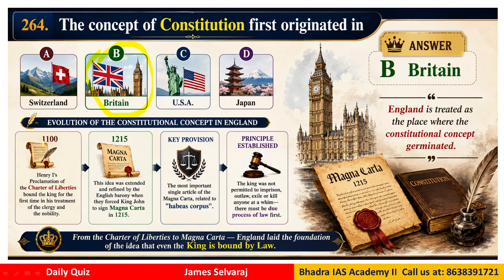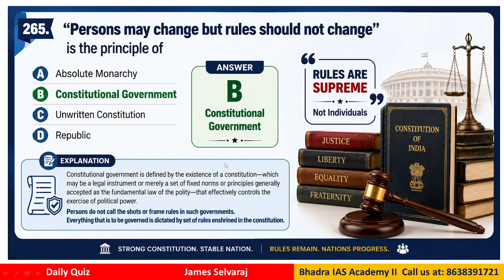Around 1100 and 1250, various things were there. Henry I's proclamation of the Charter of Liberties bound the king for the first time in his treatment of the clergy and the nobility. This idea was later extended and refined by the English barony when they forced King John to sign the Magna Carta in 1215. That is how slowly the idea of the constitution emerges.